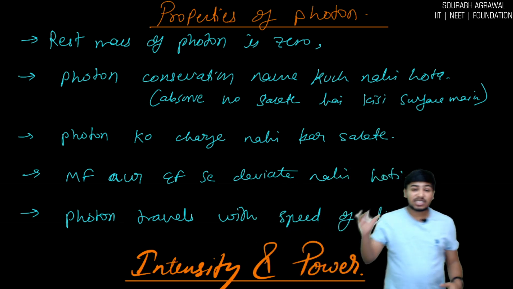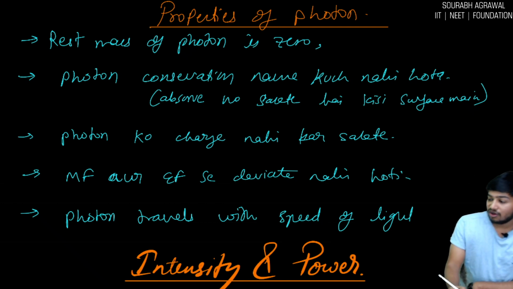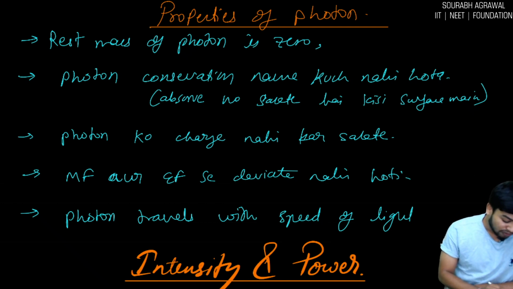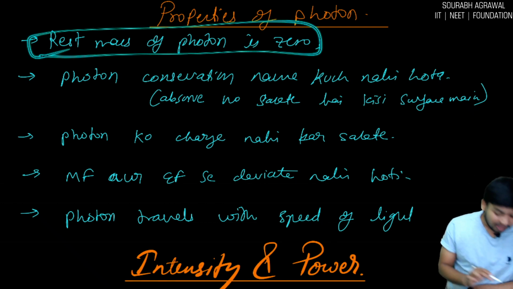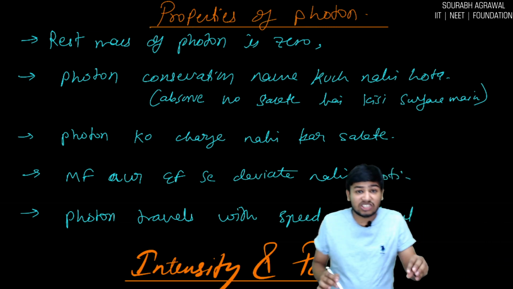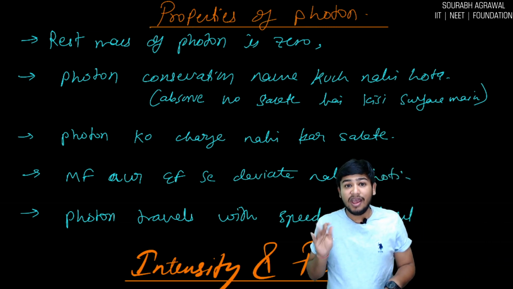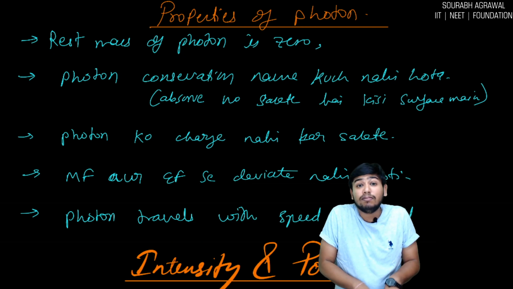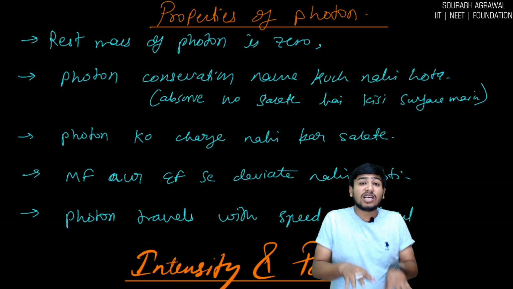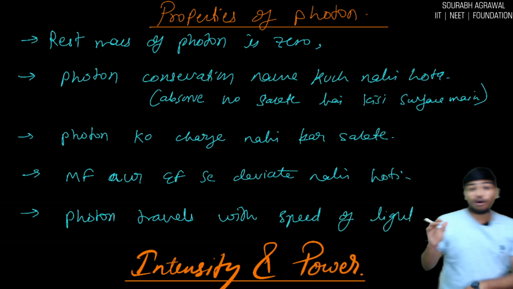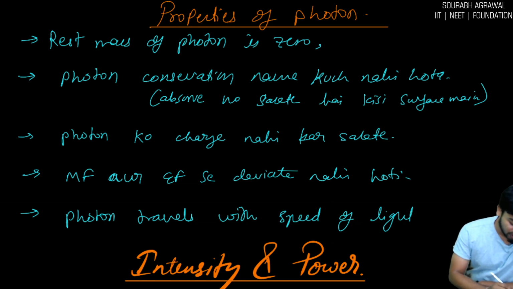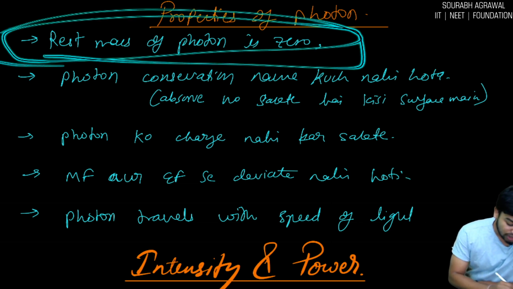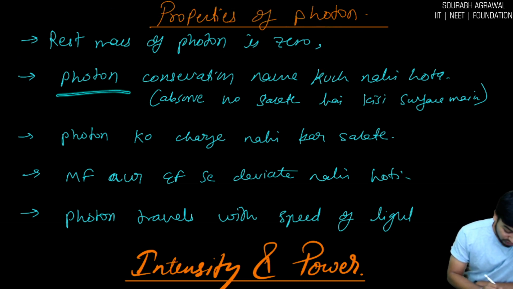So there are some properties of a photon. You must see here. Rest mass of photon is 0. That means when photon is at rest, its mass is 0, and when it's accelerating, then it has some mass. Are you getting my point? So these are the properties that he gave to explain these photons.